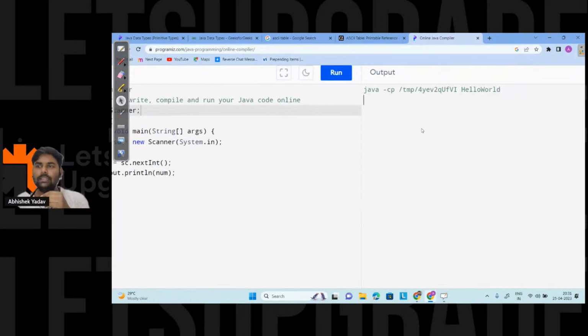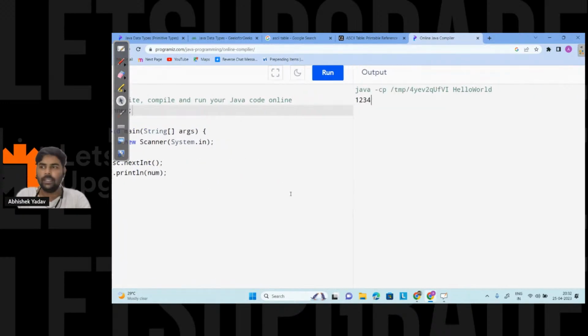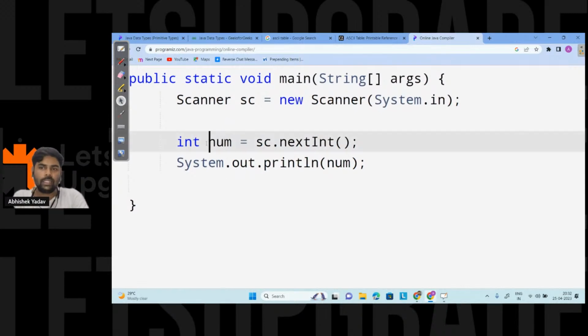Now you can see this cursor is blinking, right? Let's take the input, that is 1234. This 1234 will get stored inside the buffer, and the moment I hit the enter button, the data in the buffer will get converted to integer format, because here I'm using nextInt, right? Let's do that, and here you can see I'm getting the answer as 1234. That is, the data stored inside num is 1234. Everyone is clear now how to take input from the user and store that input inside the variable?